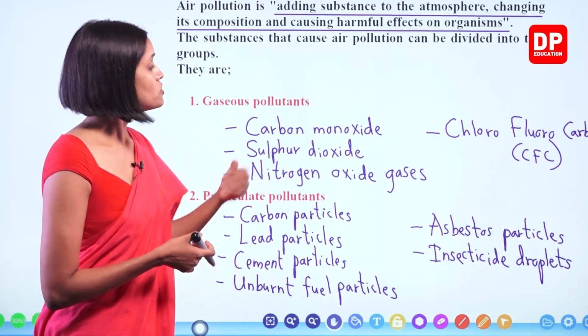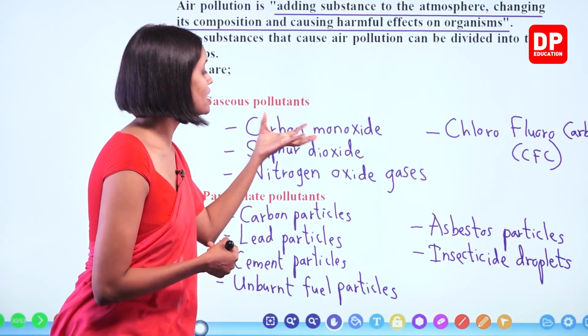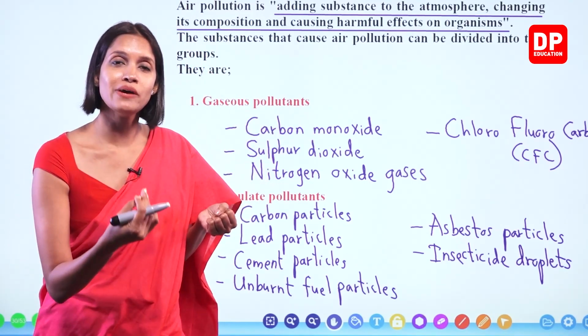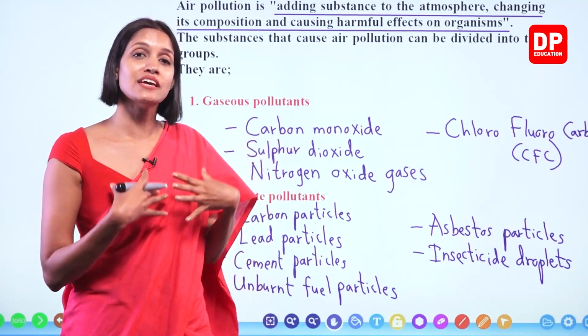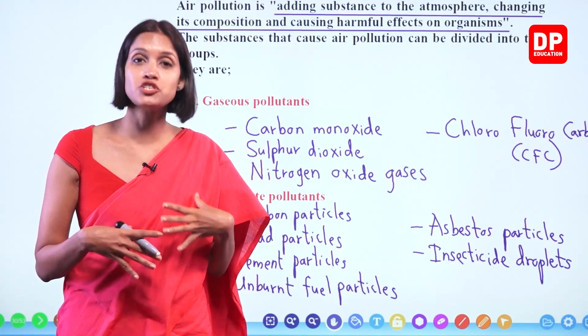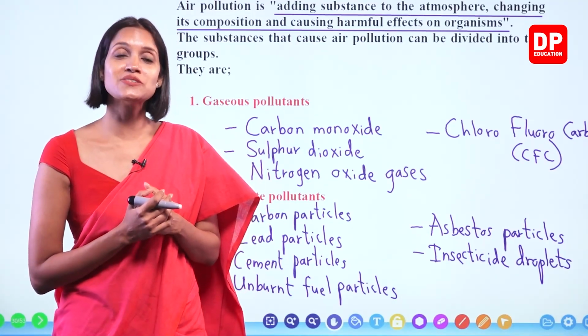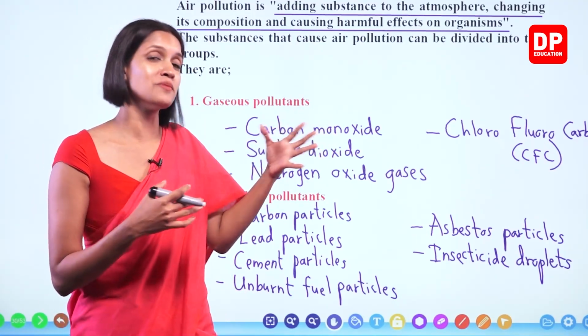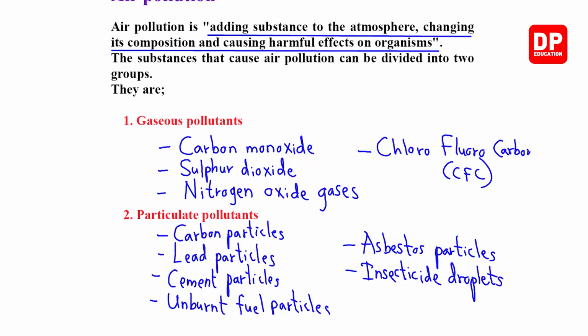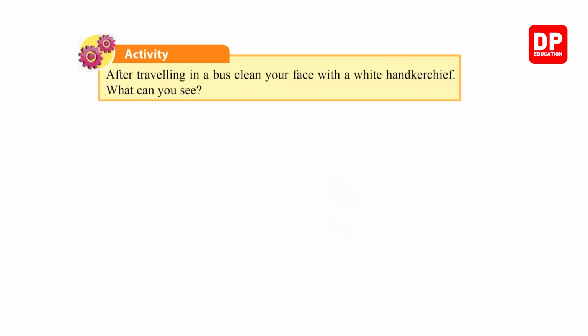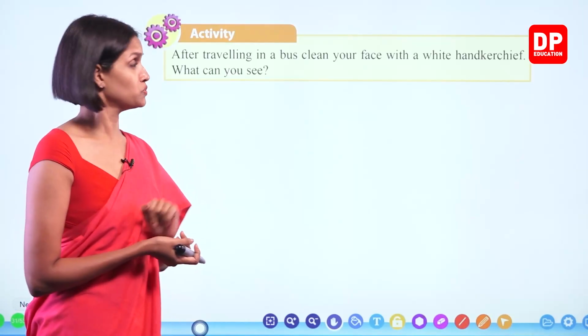Right, children? So when air contains all these things, you can imagine, when we inhale these harmful things, we take this air into our body, and animals too. So you can imagine what will happen when we inhale these types of harmful substances and when they enter our body. Right, children? We'll move on to the next activity we have to do.